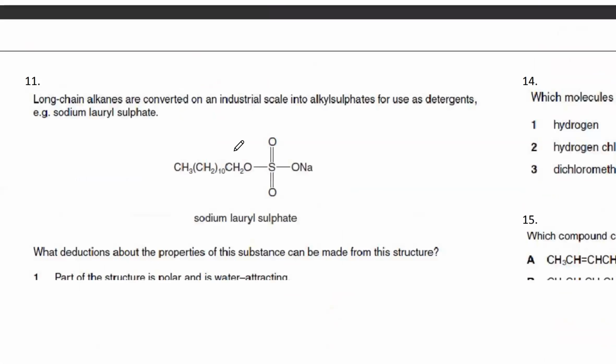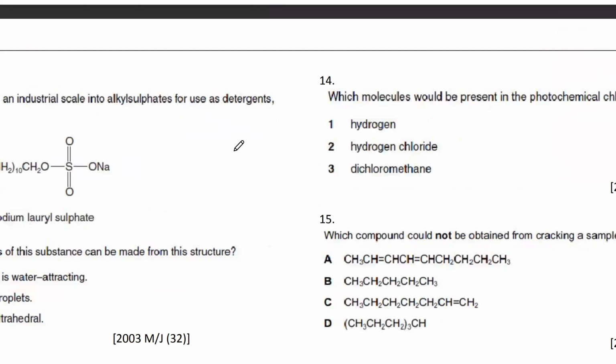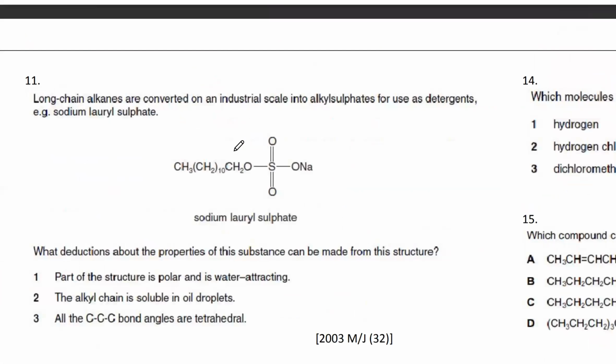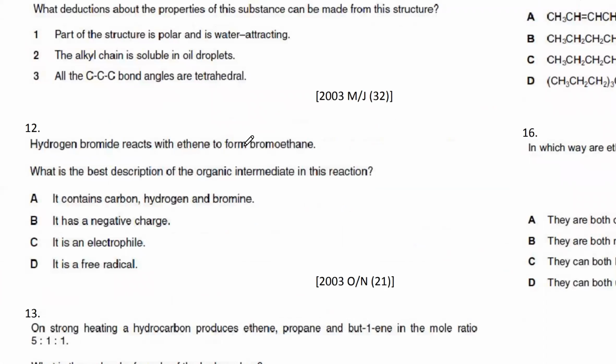If there's any other electrophilic... hydrogen bromide reacts with ethene to form bromoethane. What is the best description of the organic intermediate? It's a carbocation. Remember, alkenes, ethene, it's an electrophilic addition reaction, right? All electrophilic additions would be exactly the same. So it's going to be a carbocation. C is the answer. C.